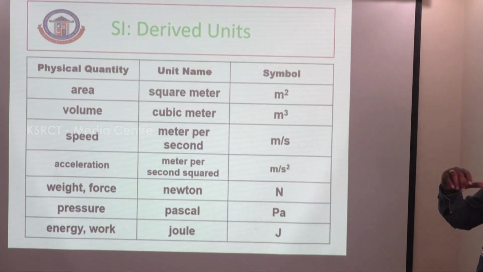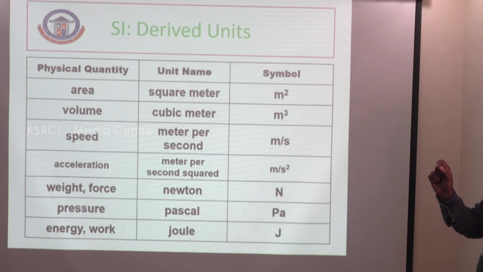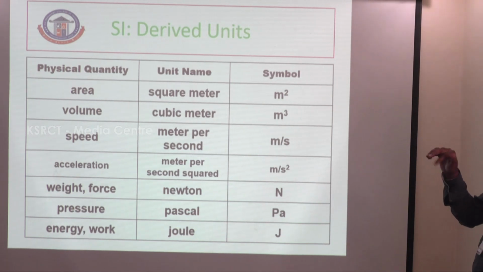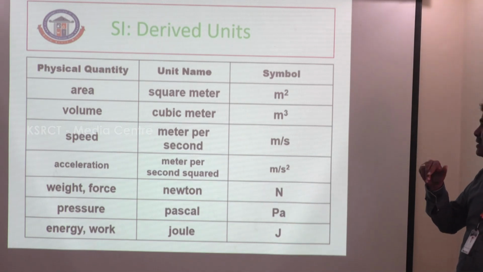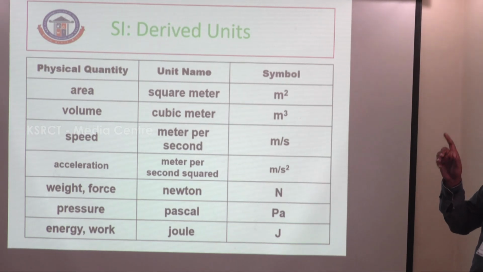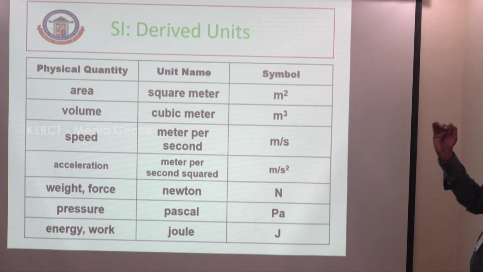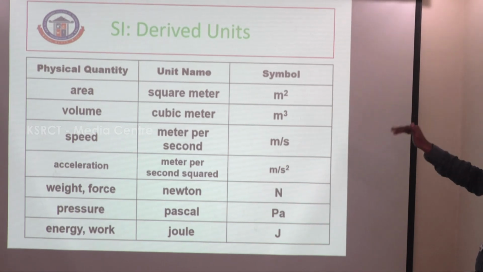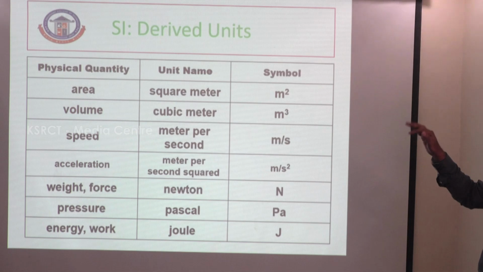So one component measures the length and the breadth. That is equal to the value, that is area. Area is equal to meter squared, or a squared. For example, a is the area, a squared. So substitute the value, we can get one value, that is called area, in terms of meter. So these are the derived units, which can be derived from the formulas.